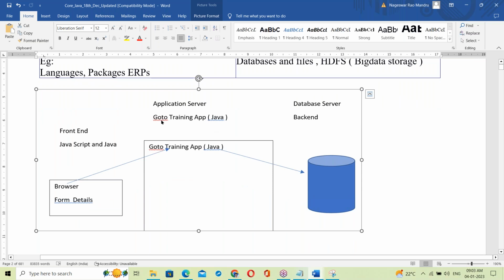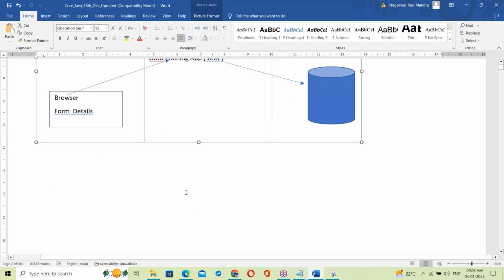Yes, applications may go to a training app. So the back end is the database server, and this is the front end application server and all this. Okay, yes.